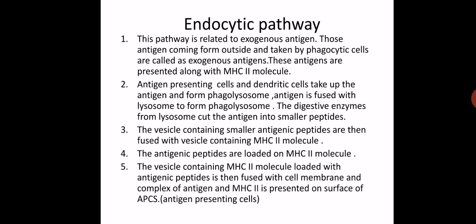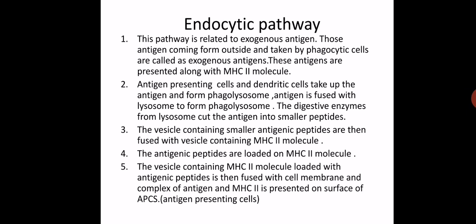for antibody production. So there are two pathways which are explained to describe the major process, or the actual mechanism, of antibody production. The pathways are the endocytic and cytosolic pathway.